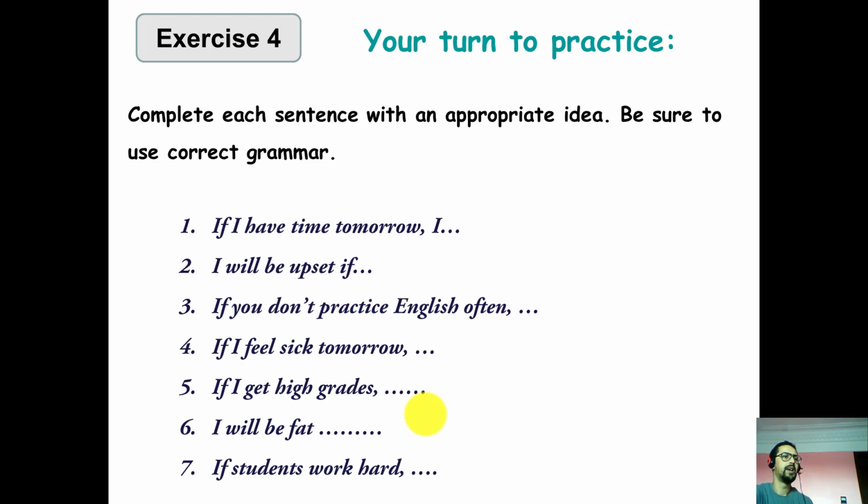Number 4. If I feel sick tomorrow. Number 5. If I get high grades. Number 6. I will be fat. And the last one, if students work hard.